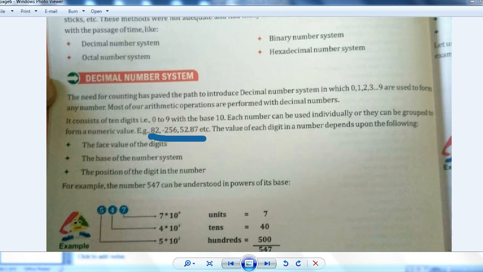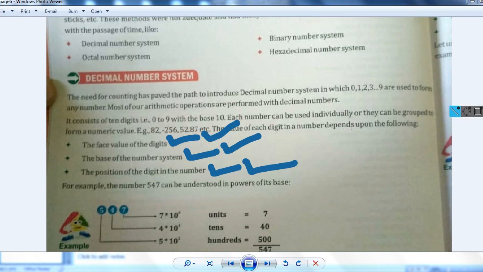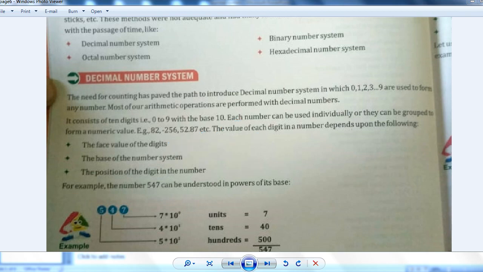The face value of the digit, you can easily find out what the face value is. The base of the number system, which I just told you. And the position of the digit, which we consider as the place value. Face value, base and place value. These three things of any number you can easily find out, right? Place value, face value and the base. Understood? Good.